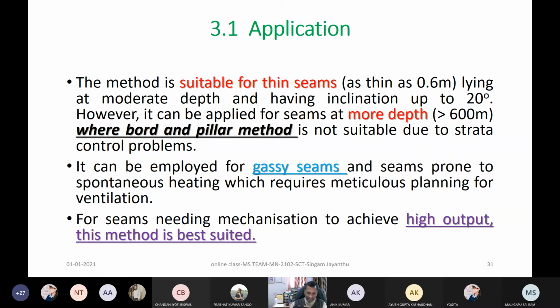Suppose in a particular country, generally what our forefathers have done universally, internationally, is look at what the average thickness of the seams in that country is, and what the conventional or traditional technology that country is adopting. Based on that, they categorize that more than this is a thick seam. For the time being, in module 1, you can just note down only this much, and other details we'll be discussing in the subsequent chapters.